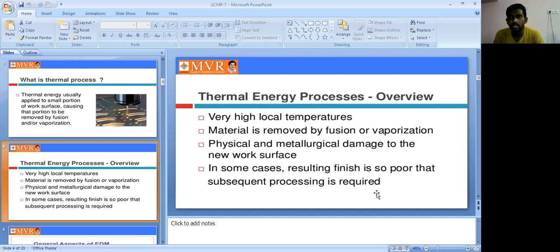In our previous energy-based machining processes, we got a good surface finish, but this is a thermal metal removal process. That's why we observe a poor surface finish here, and subsequent processing is required. Thermal energy is not usually applied for just any kind of removal. Metal is removed by fusion or vaporizing from the workpiece. That is the definition of the process.